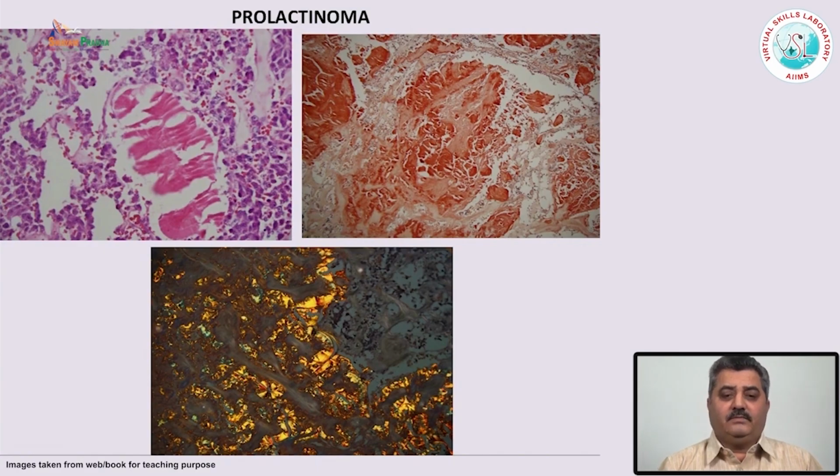But we should also remember that prolactinoma is one of the tumors which produces amyloid material. There are many tumors in the body which sometimes produce amyloid, and prolactinoma is one of them. The other very important tumors are the medullary carcinoma of thyroid or the insulinomas of the pancreas, and this amyloid is positive for Congo red stain. It can show green birefringence on polarizing microscopy.